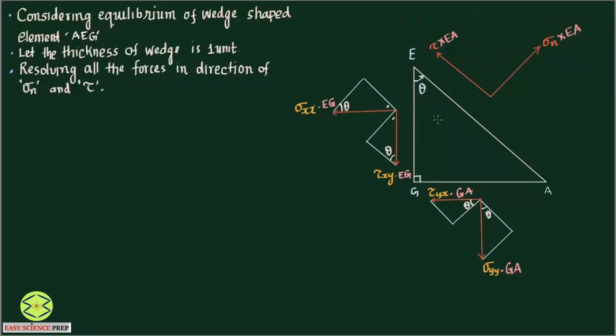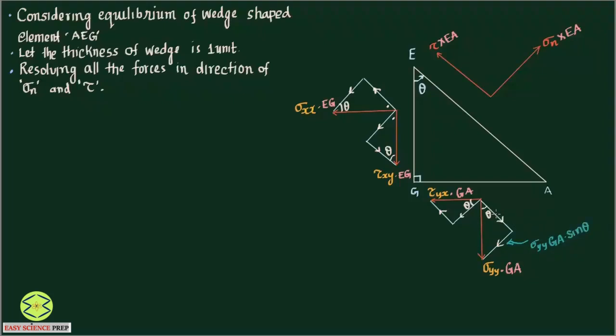So by geometry we are able to generate the angles. Now I am going to resolve this. We are trying to resolve all these forces. Now this is sigma y GA. This is theta and this is the side opposite to theta. So this one is going to be sigma yy GA times sine theta.